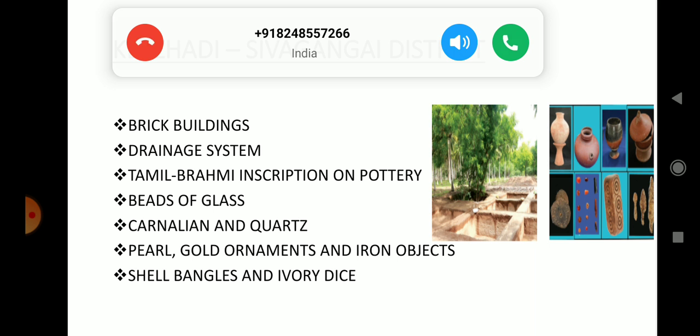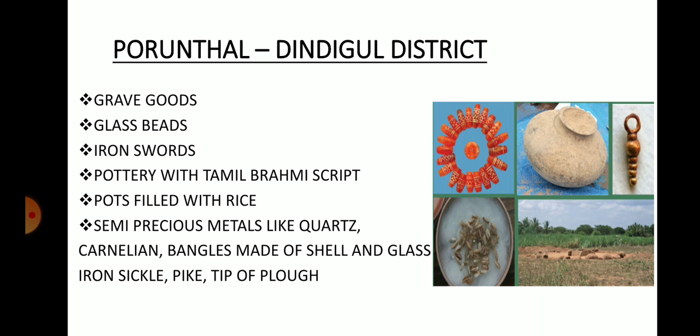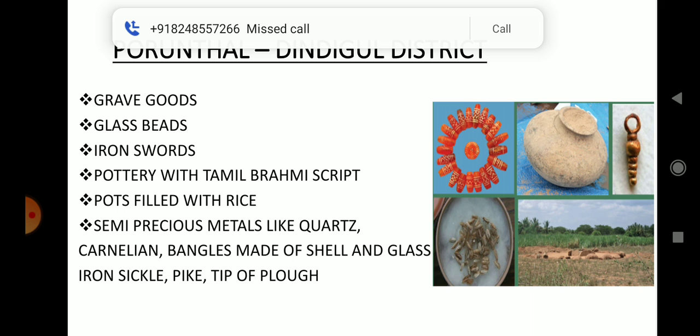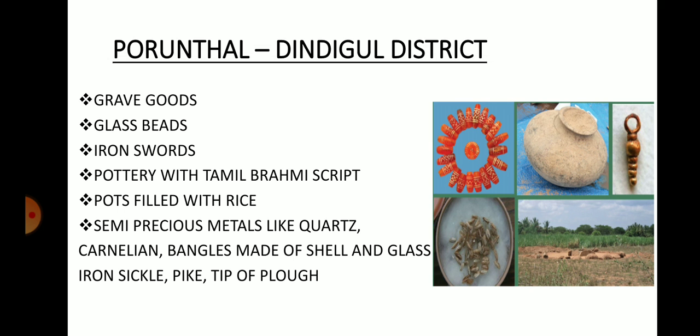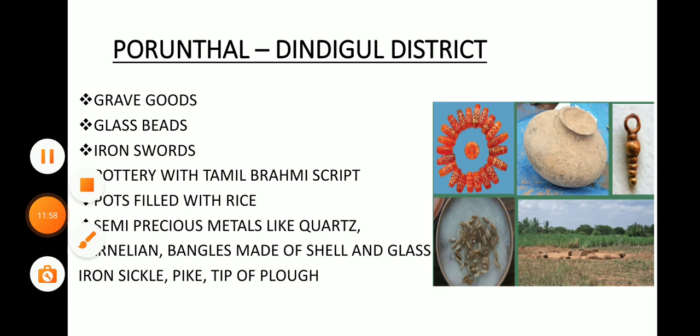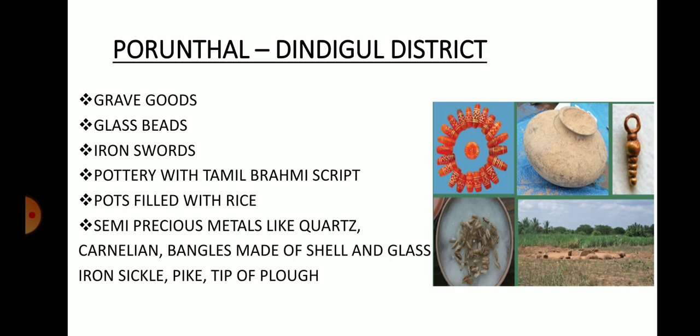The next archaeological site is Porundal. It is located in Dindigul district. At this place, what are the materials found?